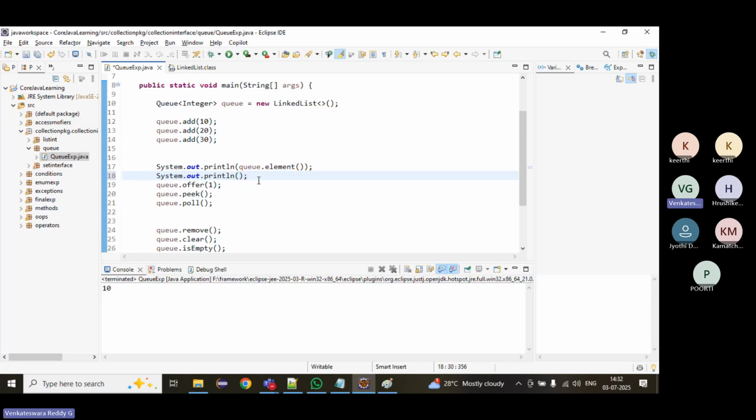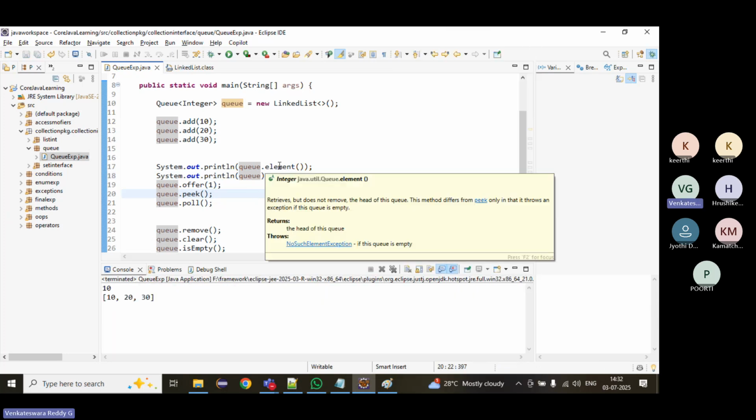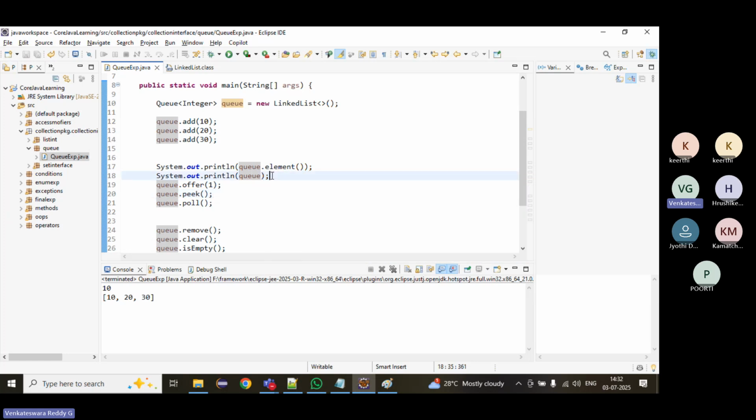Queue will just print the queue. After element, it will not remove. That is the important thing. Element just returns it. It will not remove any element.